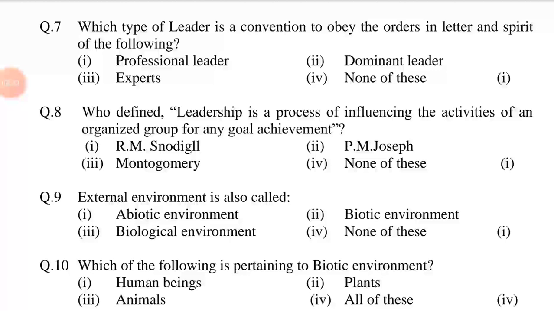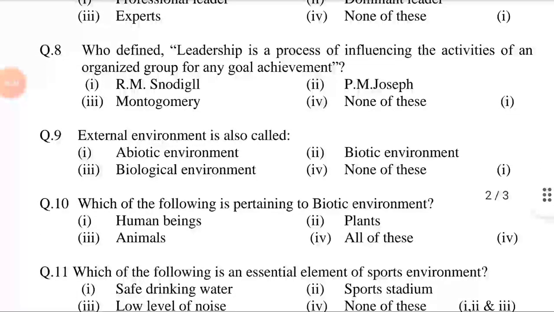Who defined leadership as a process of influencing the activities of an organized group for goal achievement? Option first, Snow Deagle. Second, P.M. Joseph. Third, Montgomery. Fourth, none of these. Answer is option first, Snow Deagle.